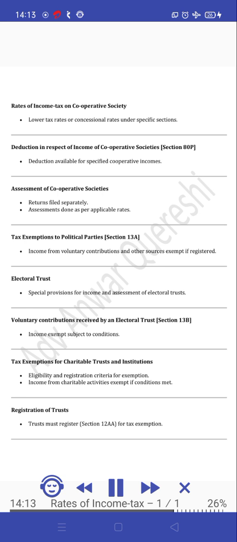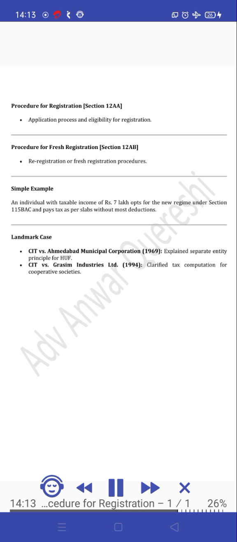Registration of trusts. Trusts must register; Section 12 offers tax exemption. Procedure for registration, Section 12AA. Application process and eligibility for registration. Procedure for fresh registration, Section 12AB. Re-registration or fresh registration procedures.